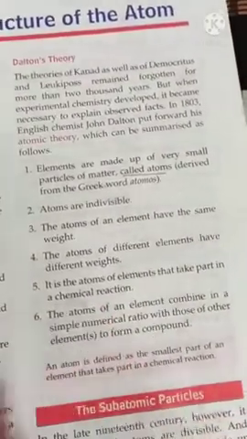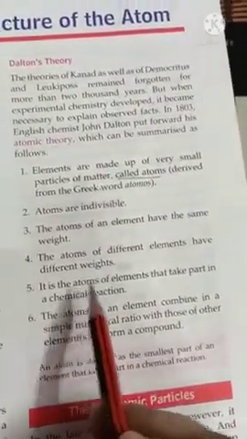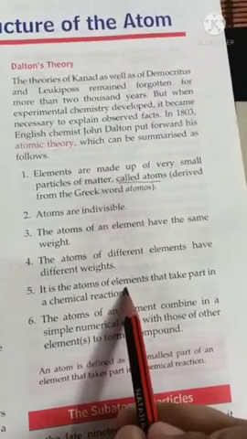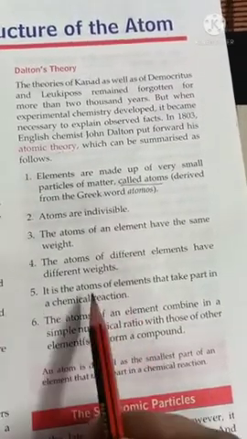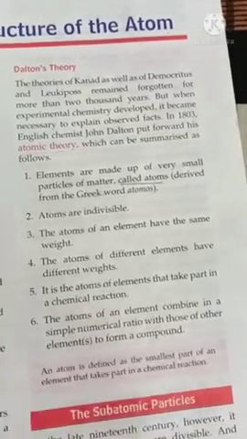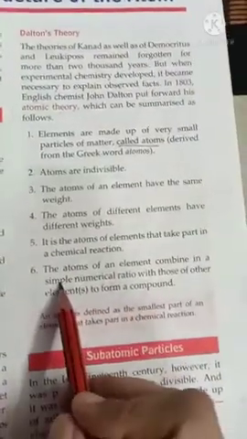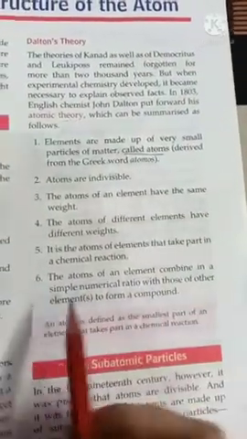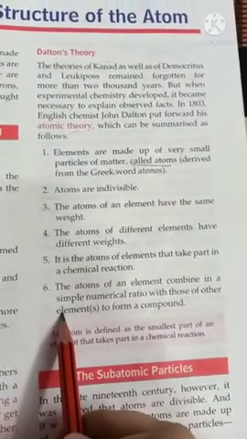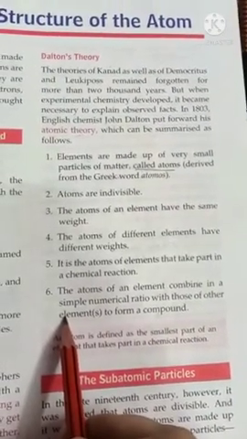Next postulate: it is the atom of an element that takes part in a chemical reaction. What takes part in a chemical reaction? The atom of an element. Now the atoms of an element combine in a simple numerical ratio with those of other elements to form a compound.